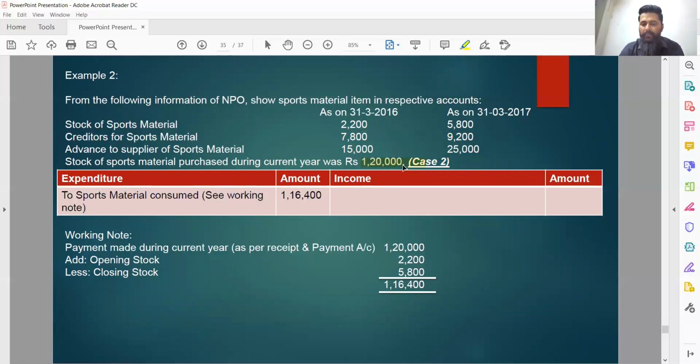So the figure we have picked is 1,20,000, and the only adjustment we have to make is in context of opening and closing stock. We have already discussed that opening stock should be added and closing stock should be deducted. So the final answer is 1,16,400, which should be debited to the income and expenditure account. That was part of the current year's expense.